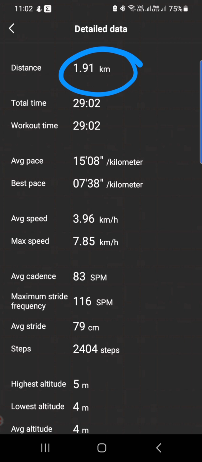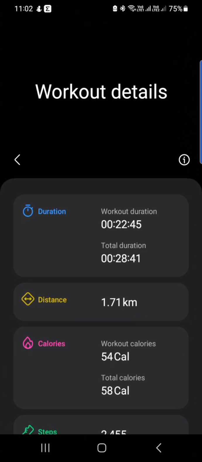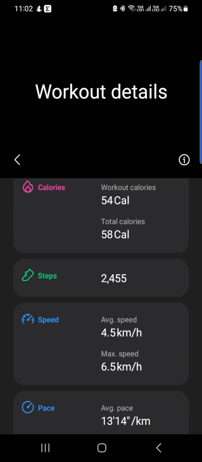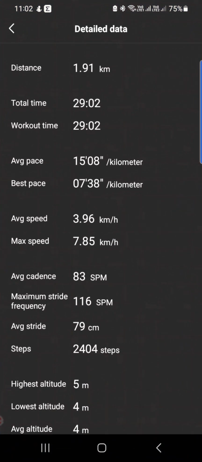The total time recorded here is 29 minutes 2 seconds, while in the Samsung app, if you go and see, the total duration is almost close actually, 28 minutes, not much deviation. And when you go down here to see the steps, which is important, 2455 steps in the Samsung Health app versus the Zepp app data.